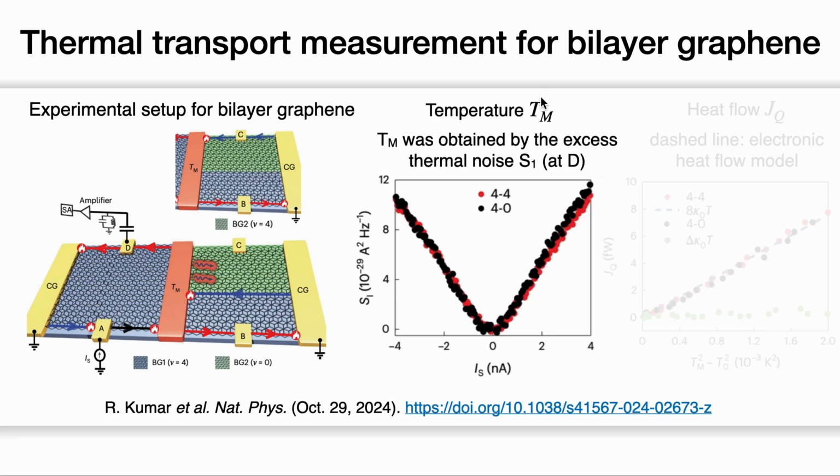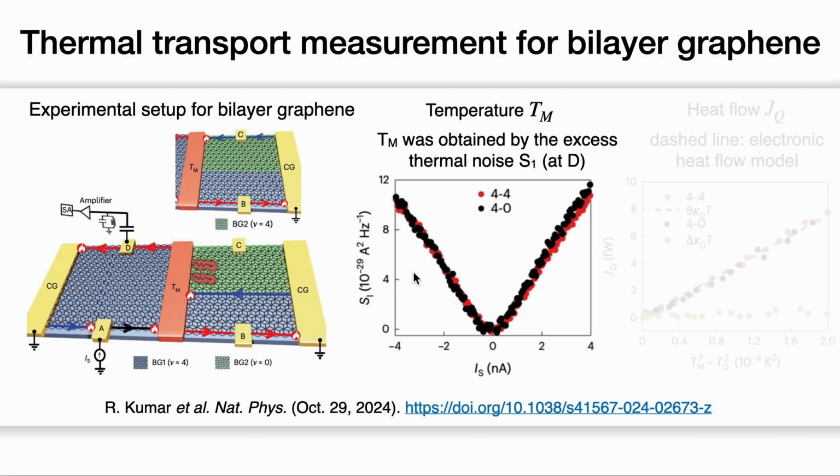The temperature Tm of the metal is proportional to the thermal noise S1. The red data refers to 4-4, which means the filling values for the left-hand side and the right-hand side respectively. The black data refer to 2-0, with the upper region of the right-hand side being half filling. We can see that the measured temperatures in both cases do not differ too much.